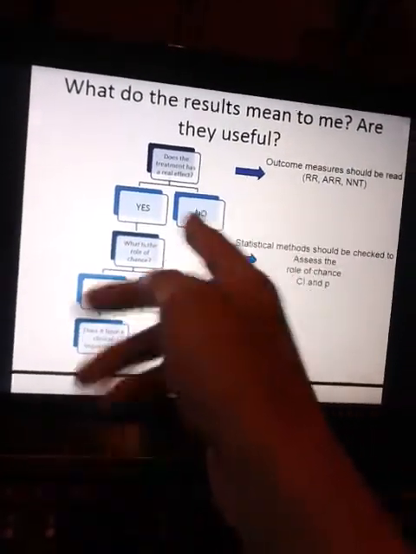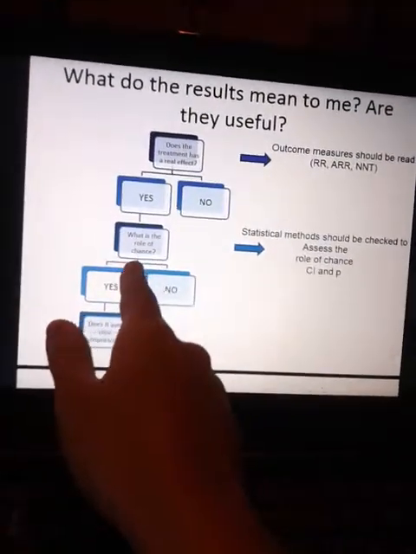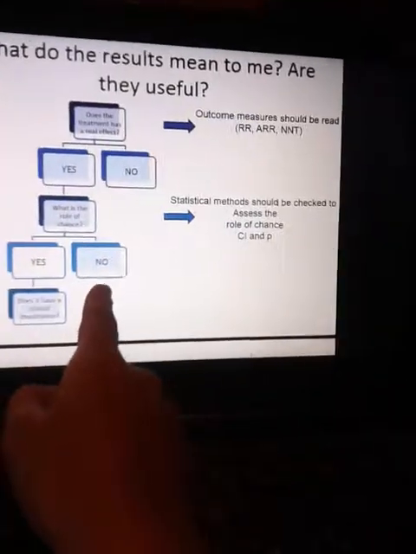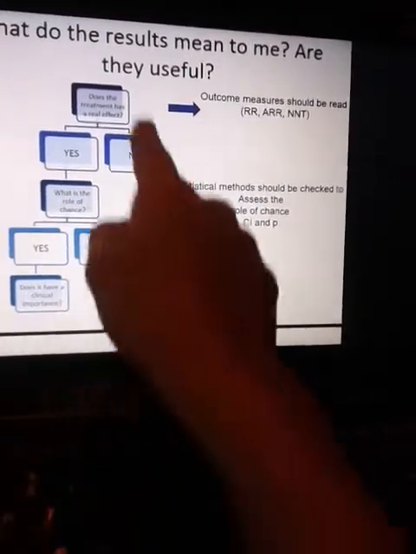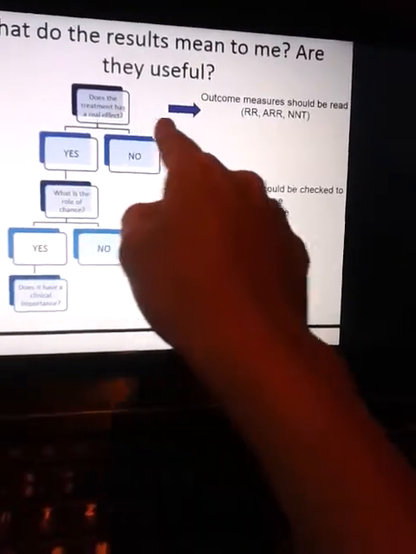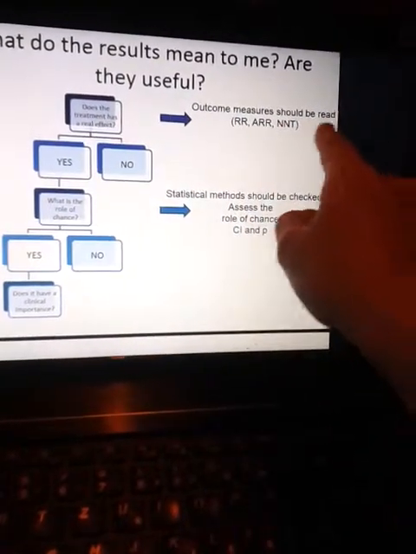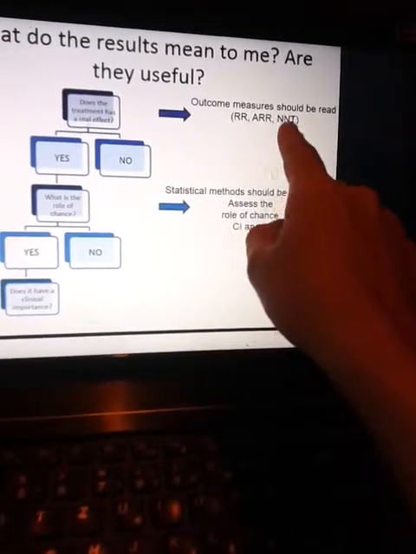If no, then nothing. If yes, what is the role of chance? Is there a chance? No. If there is, does it have clinical importance? Does the treatment have a real effect? The outcome measure should be read with RR, ARR, NNT.